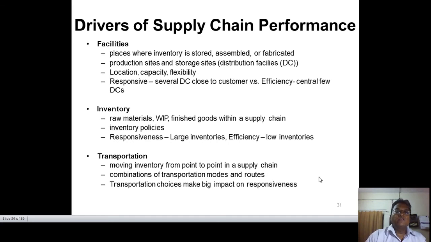Then the second thing is inventory. This is a major driver of supply chain performance measurement. That is the raw materials, finished goods, ready goods, stocking things in a supply chain process.